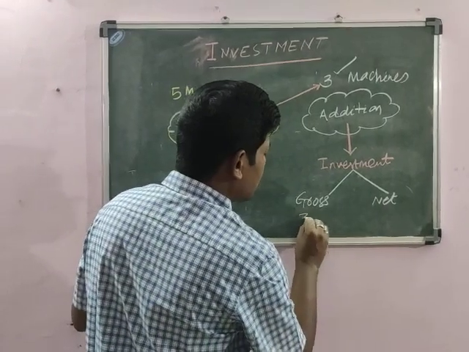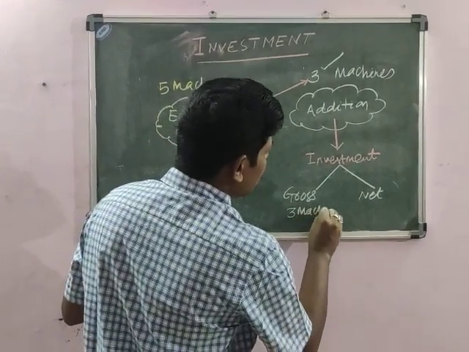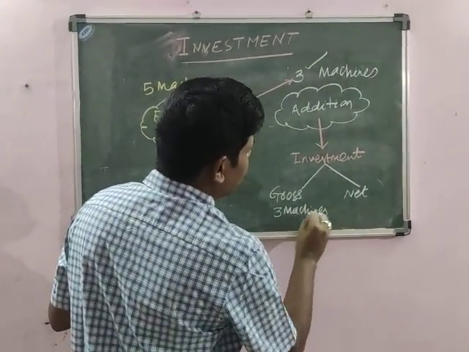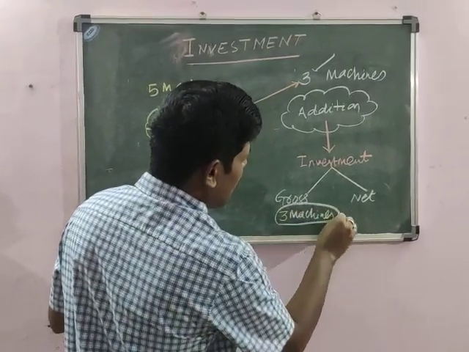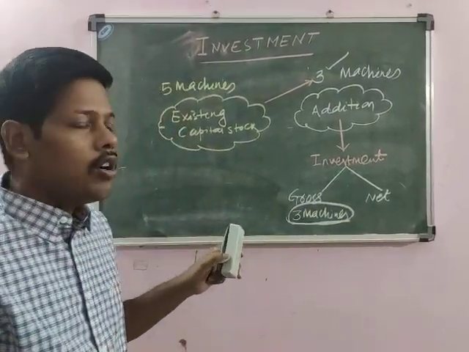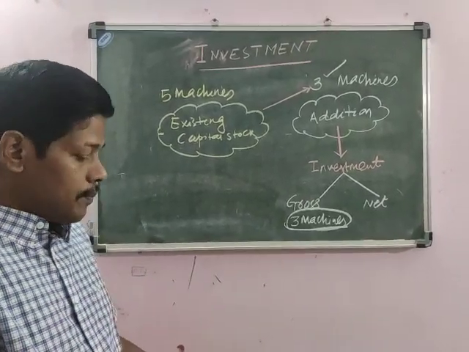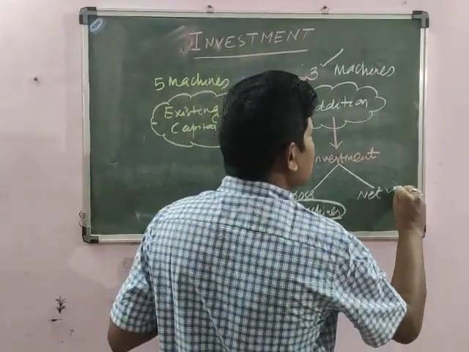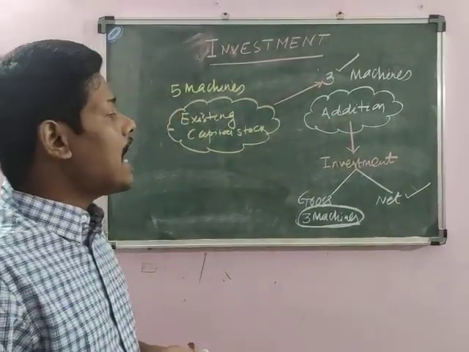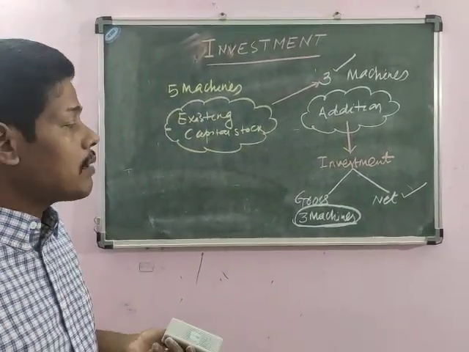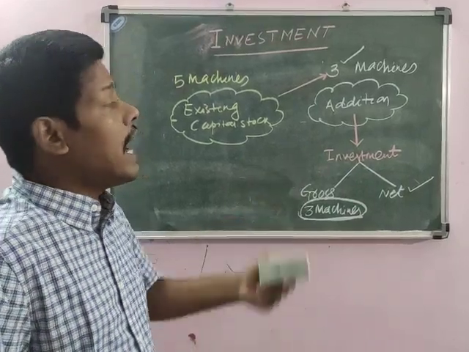That is the 3 machines. These 3 machines that we have added are the gross addition to capital stock, or what is called gross investment. But what is net addition? What is net addition to the existing capital stock? That means what we actually added.